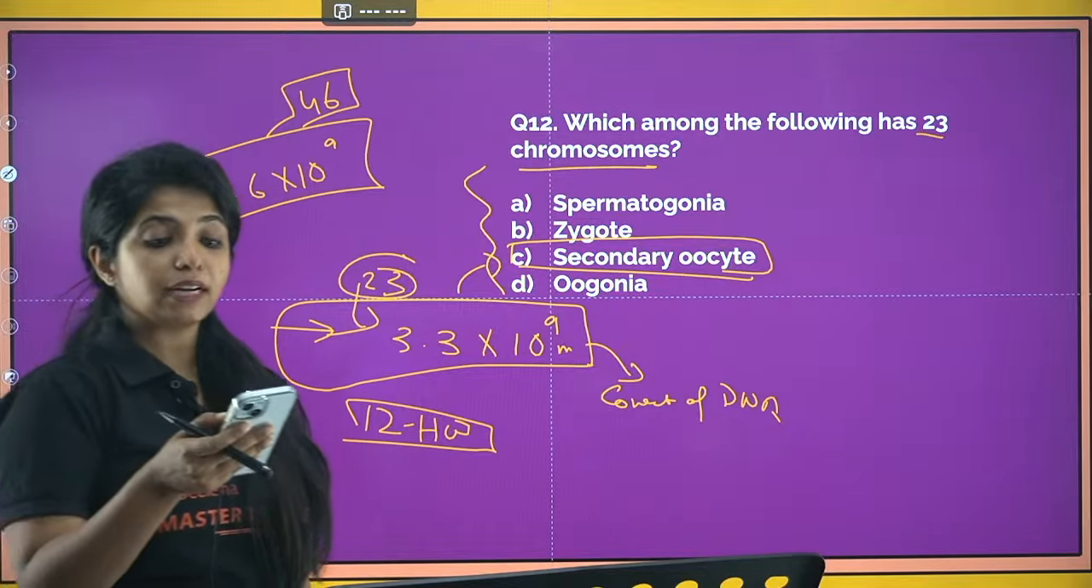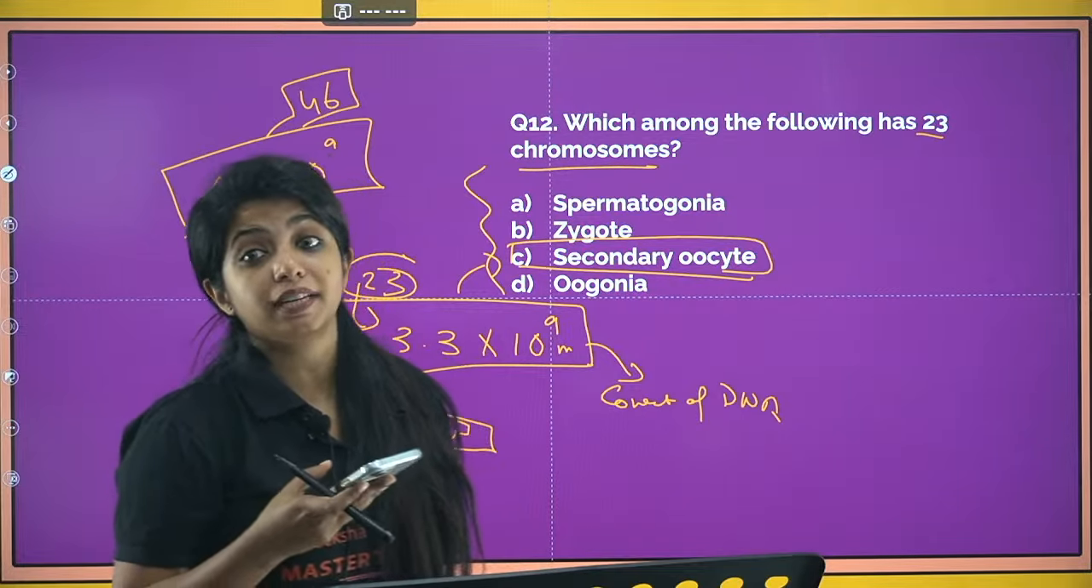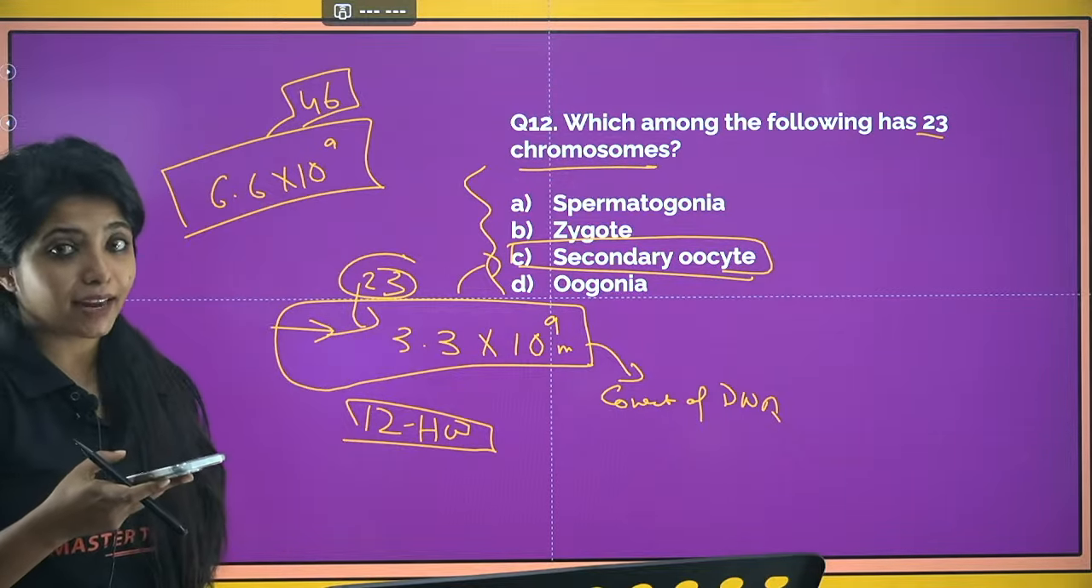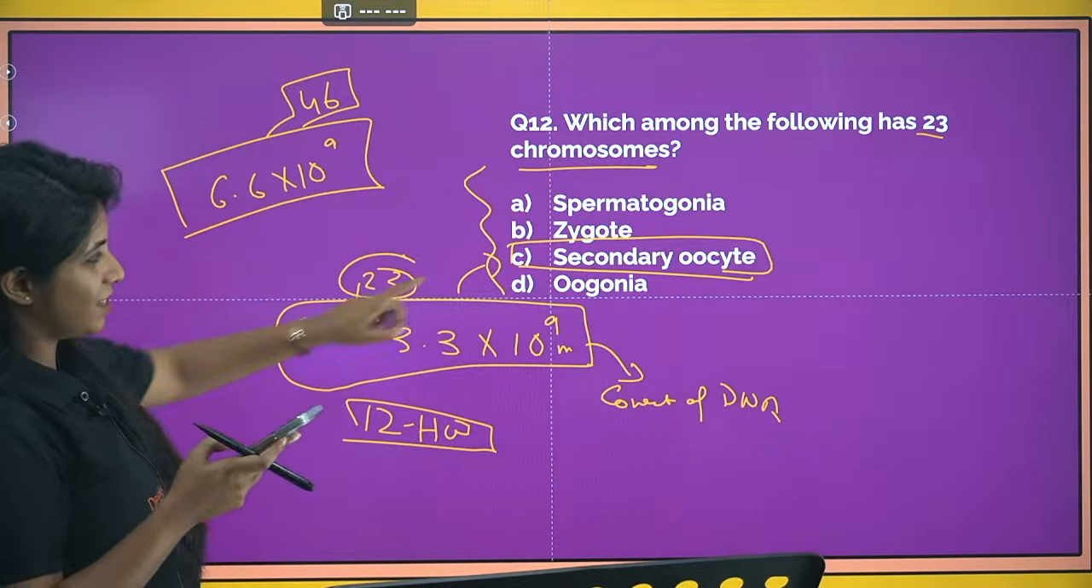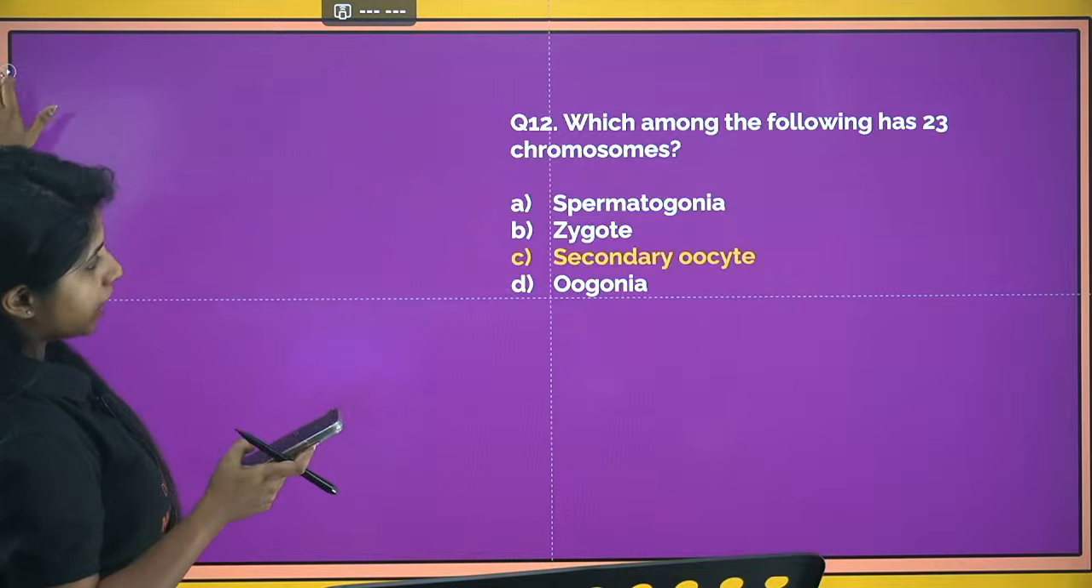Remember this, very important. It can come in molecular basis of inheritance, so don't get it wrong there. Okay, Sirisha Sri, yes, C is the answer. Okay, do not forget it. Going ahead with the next question.